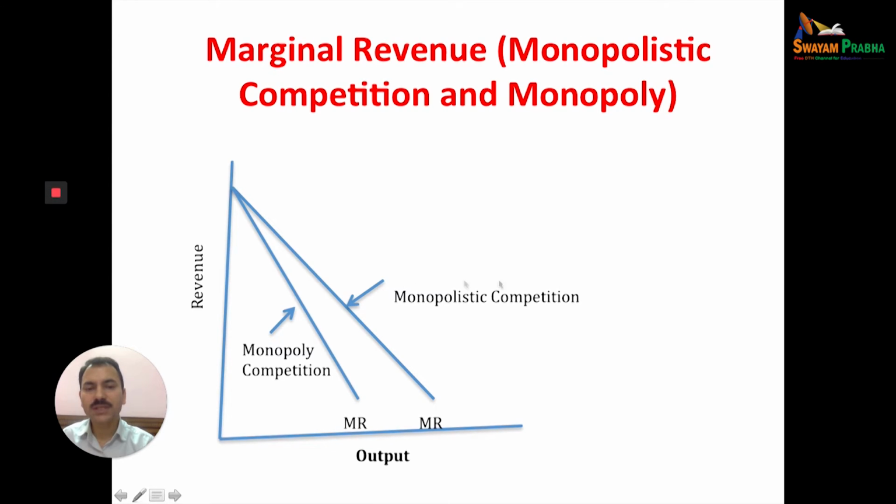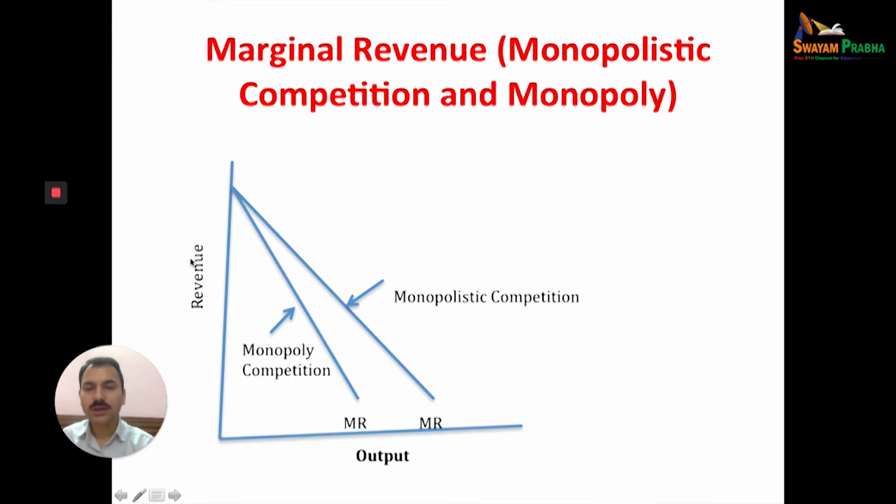Again, the difference between the monopolistic competition and monopoly curves, you can differentiate with the help of steepness, elasticity. The marginal revenue curve in monopolistic competition will be more elastic as compared to monopoly. In case of monopoly, it will be less elastic. It will be steeper as compared to monopolistic competition. In monopolistic competition, the marginal revenue will be flatter, or more elastic, as compared to the monopoly.